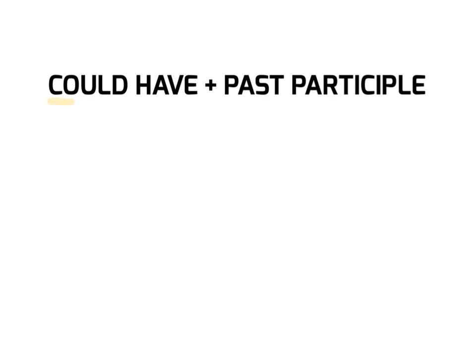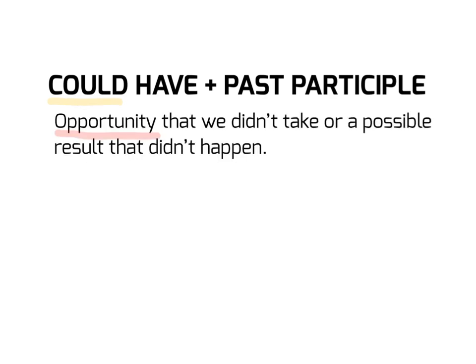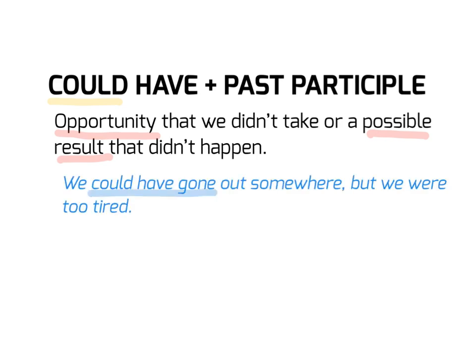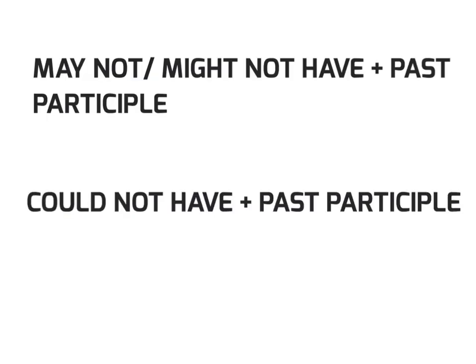We also use could for an opportunity that we didn't take or a possible result that didn't happen. For example, we could have gone out somewhere, but we were too tired. That means that we had the opportunity to go out, but we didn't take it. We've seen that we can use may, might, or could more or less indistinctively in affirmative sentences, but that doesn't apply when it comes to negative sentences.